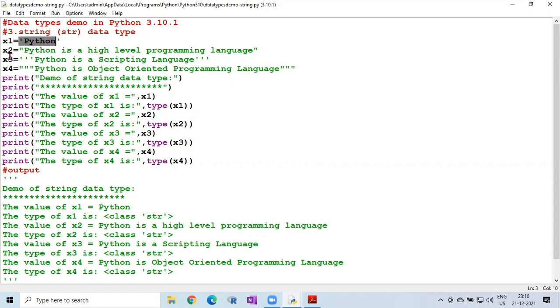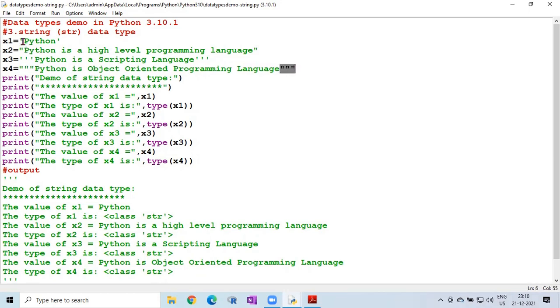Then x2 equal to one long string used within double quotes: Python is high level programming language. Then x3 equal to, here we can see, Python is scripting language. This is enclosed within triple single quotes. Here single quotes are repeated 3 times, starting and ending. Then another example, x4 equal to, Python is object oriented programming language. This string is enclosed with triple double quotes.